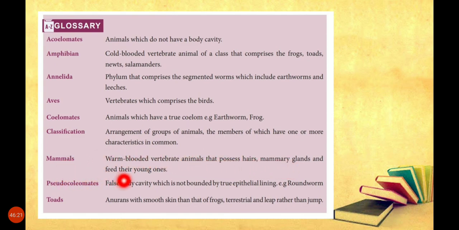Toads, anurans with smooth skin than that of frogs, terrestrial and leap rather than jump. Toads means they are like frogs only, but they do not jump like frog. They crawl on the land or in the water. Mostly they will be in the water swimming.